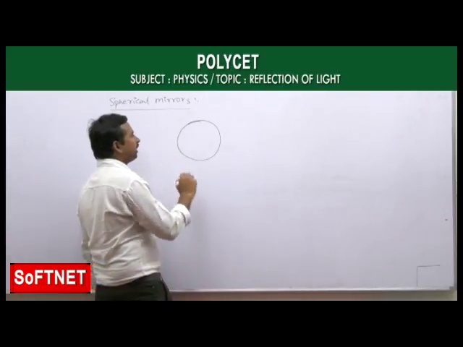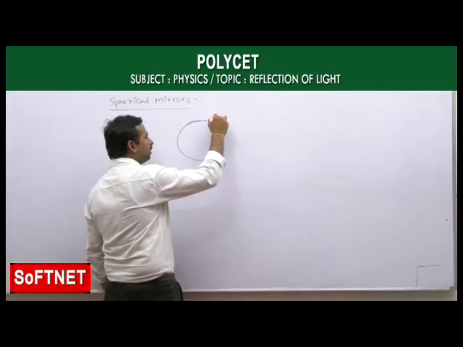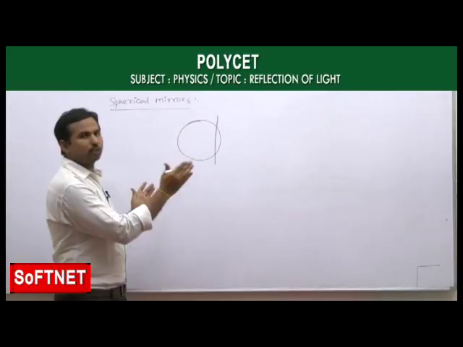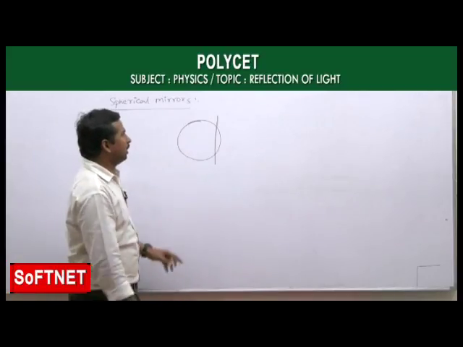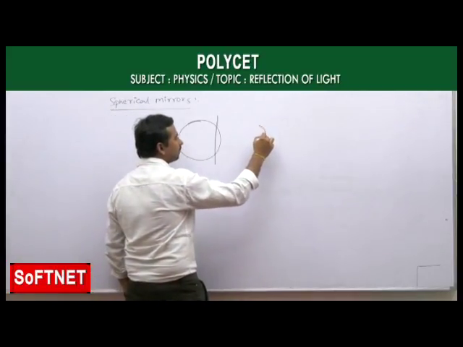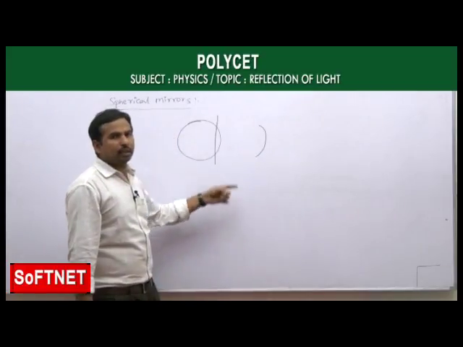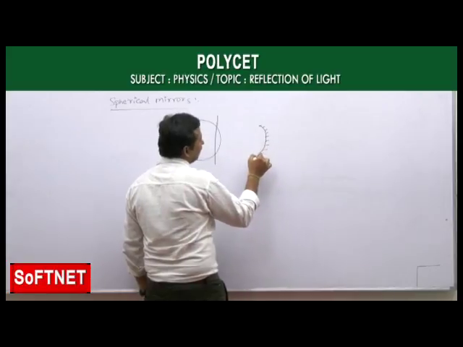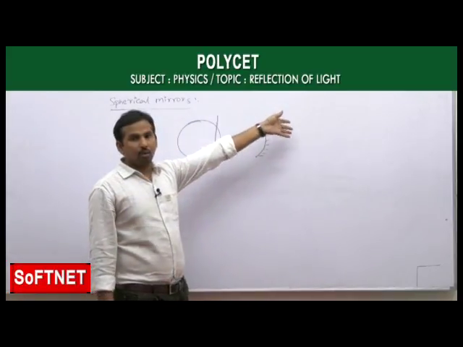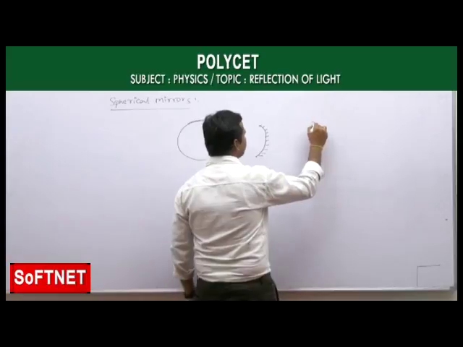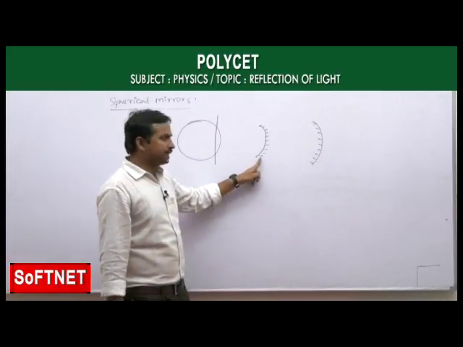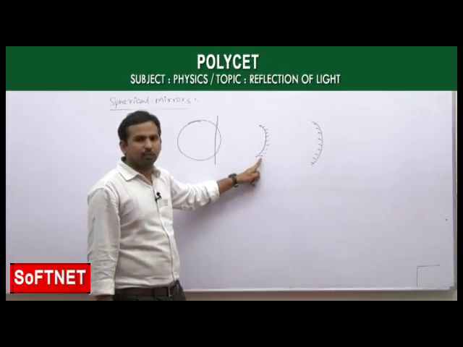Now these spherical mirrors are nothing but a small piece or part of a hollow sphere. When you cut a small piece from this sphere, we get a curved surface like this. To this curved surface, if you silver any one of the surfaces, you can take the outer surface or the inner surface, this is called the silvered surface. Silvered surface means where no reflection takes place.